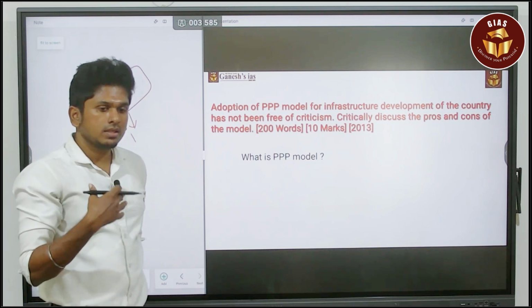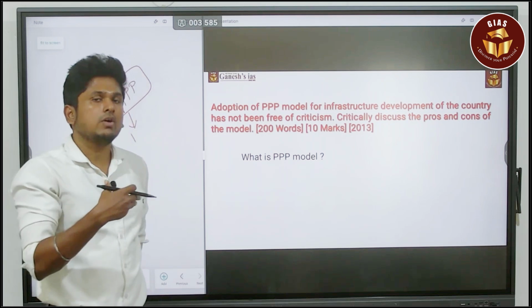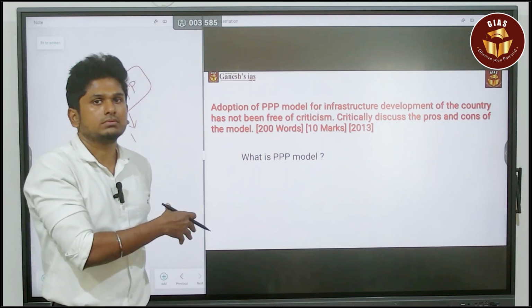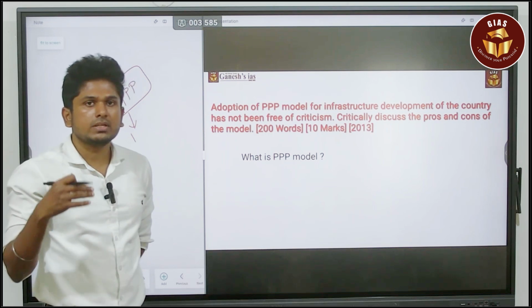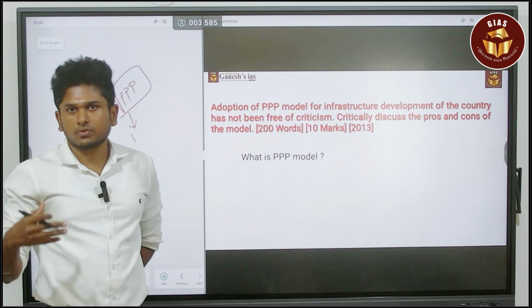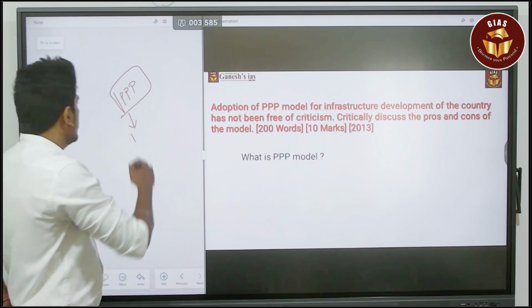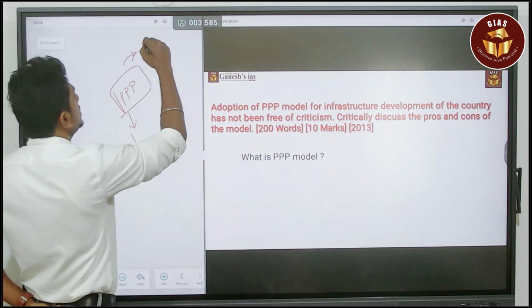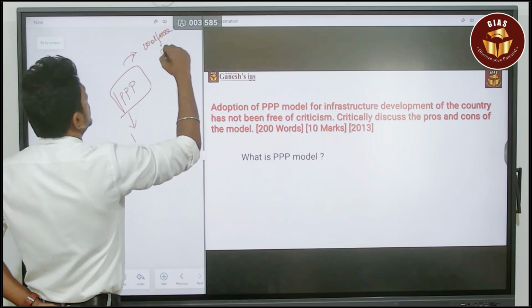Because if any infrastructure is run by the government, it will be different. But if it is run by any private individual, then there may be issues. It may affect the welfare of the society. It may create inequalities. So when it comes to the triple P model, whether it will affect the welfare state, welfare society.